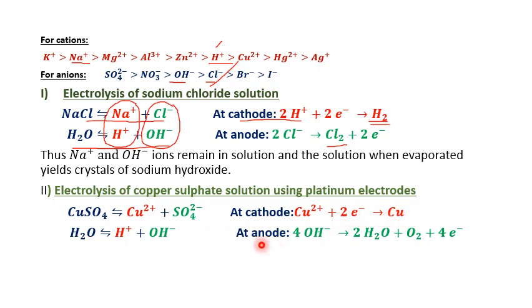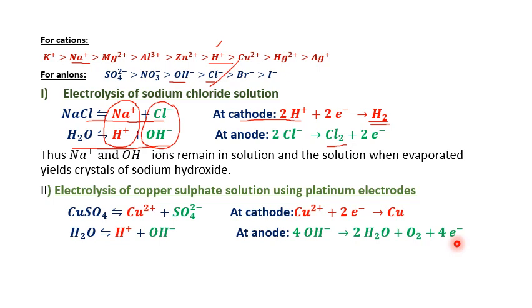At the anode, again there are two cases, SO4 2− and OH−. Here again the competition is between the sulfate ion and the hydroxide ion, and according to the order OH− is discharged. So at the anode, 4OH− gives 2H2O + O2 + 4e−. Try to remember the equation. The equation is fixed: 4OH− gives 2H2O + O2 + 4 electrons.